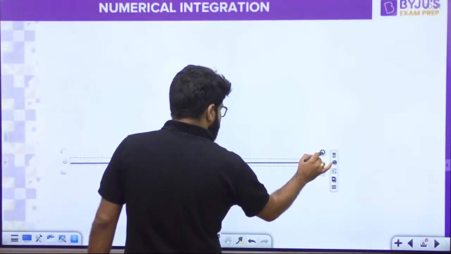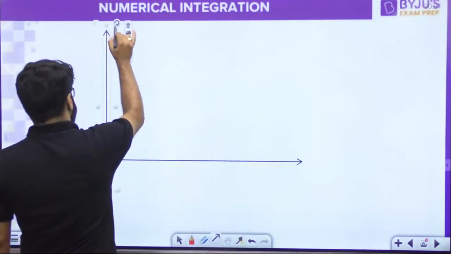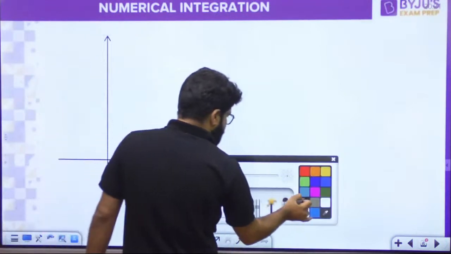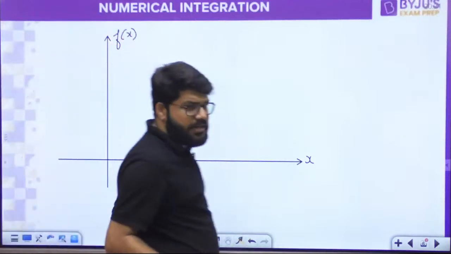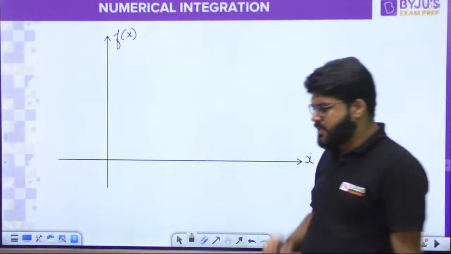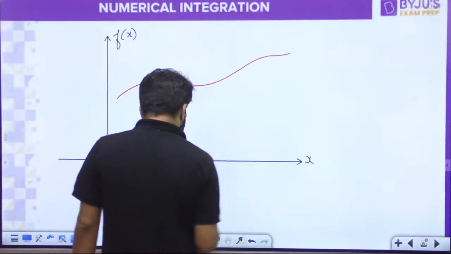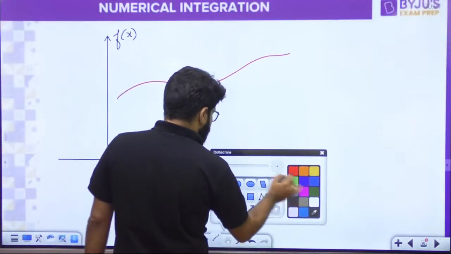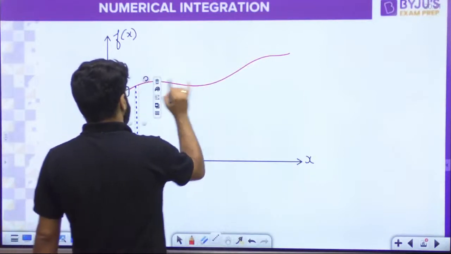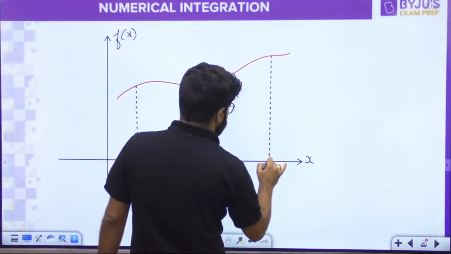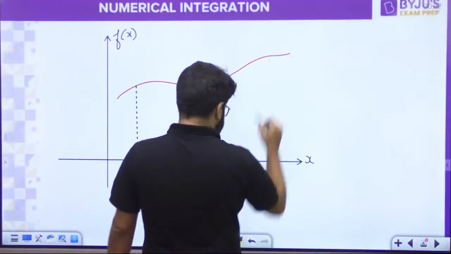The idea is, understand, especially from numerical integration, there are conceptual questions in the exam. This is x and this is f(x). Given any curve, say for example, you need to evaluate its integration from any point A up to any other point B.